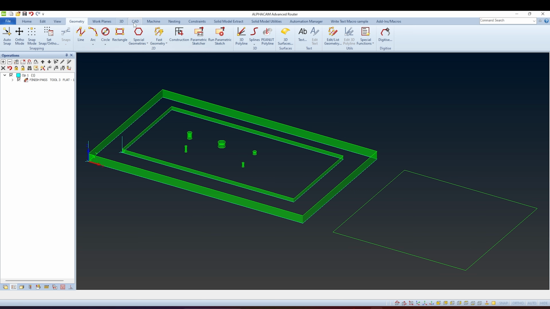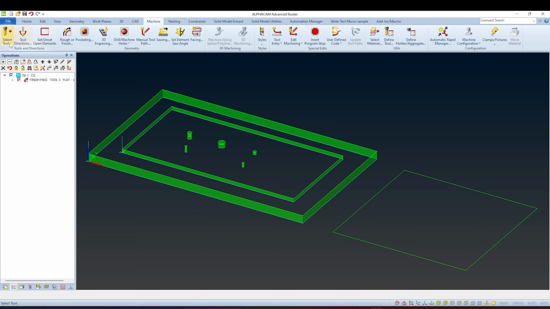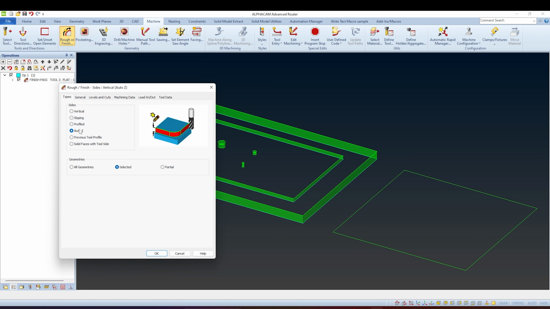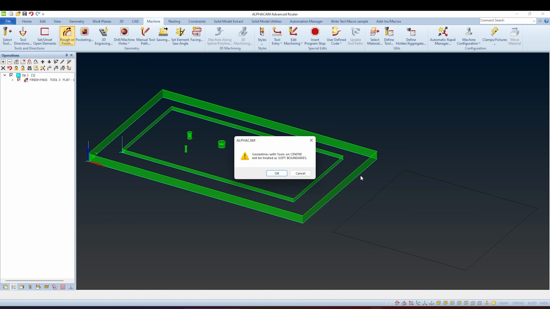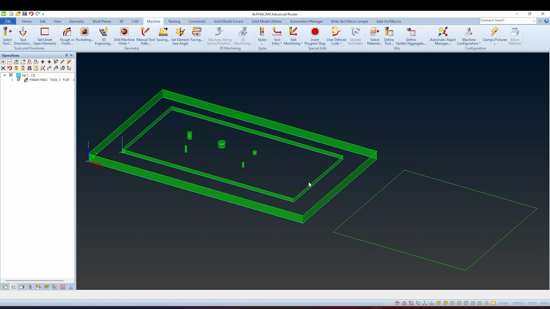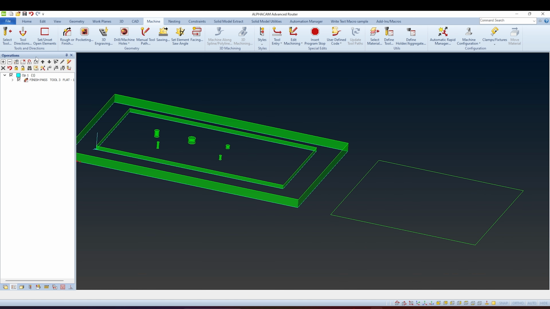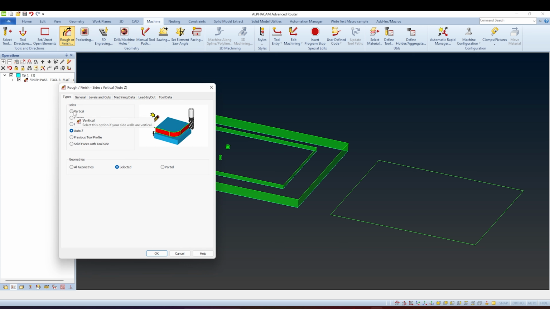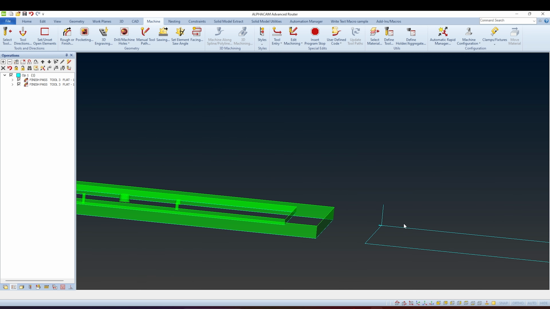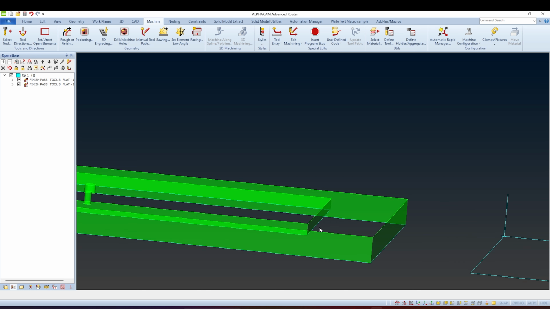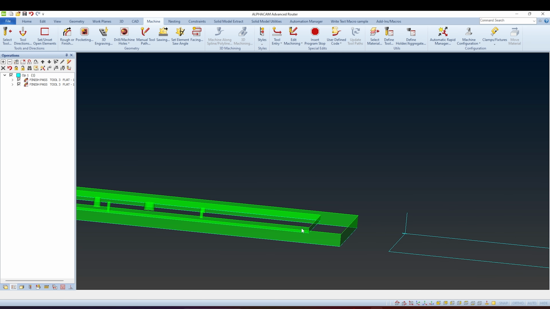So if we are going to do rough finish using auto Z and selecting this geometry, it's not gonna work. In this case, we have to use vertical, but vertical option is not giving us automation when we have a different Z level, like here.